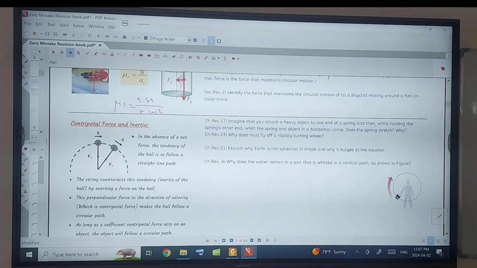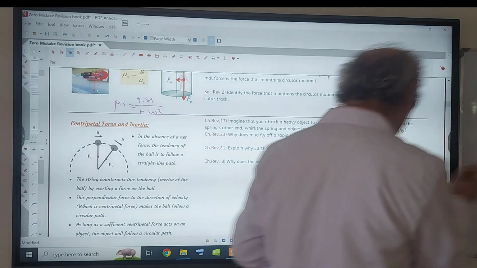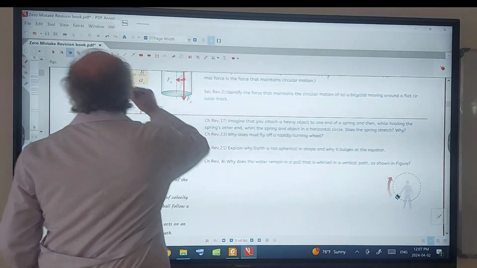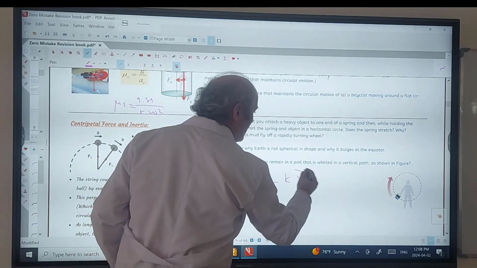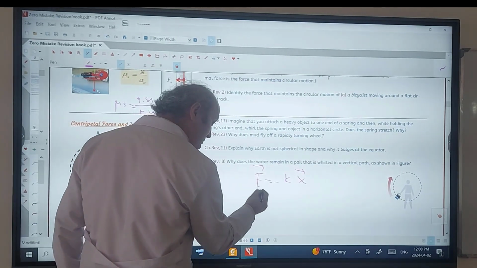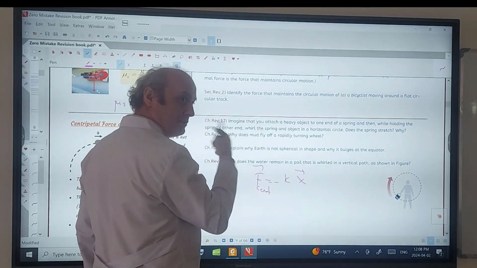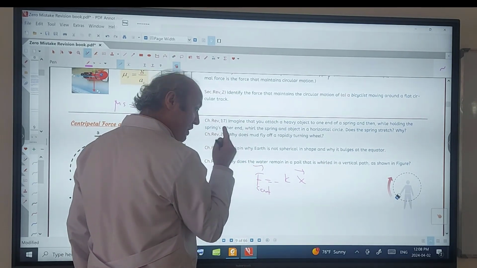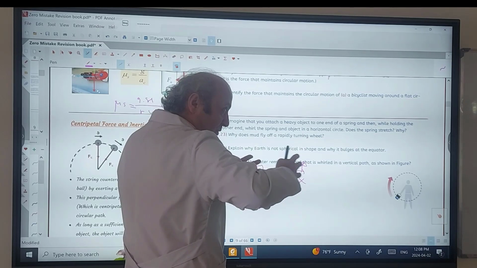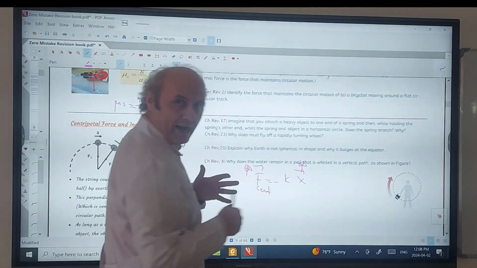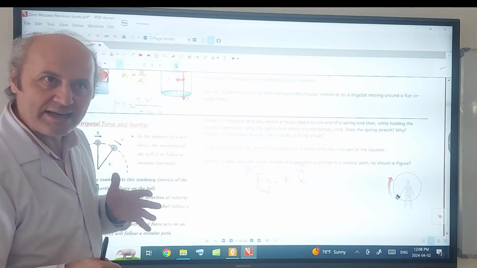So which force is centripetal force? Spring force. How can we increase the spring force? By x. K is constant for the spring. But as x increases, you remember this spring force? We said chapter 3. It was like this: F is equal to negative kx. This is the centripetal force now for the object attached to this spring. If I want this one to increase, x should increase, so the spring will be stretched if you increase omega to provide enough centripetal force.